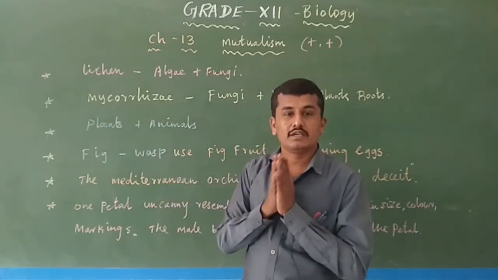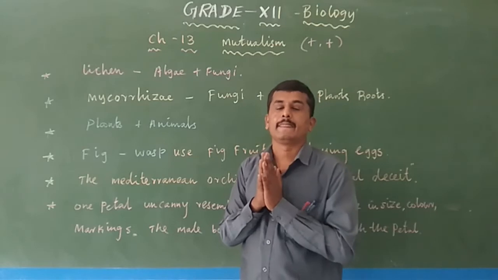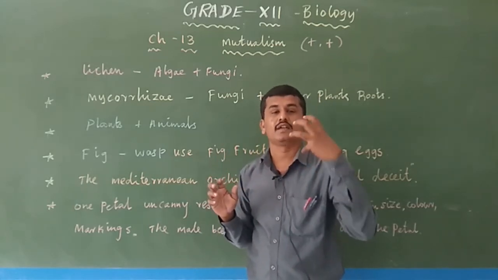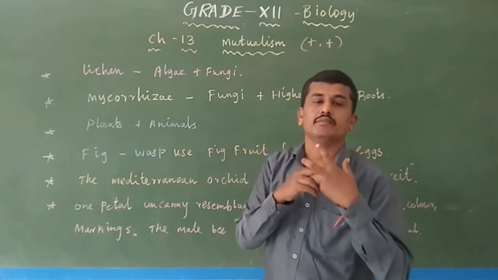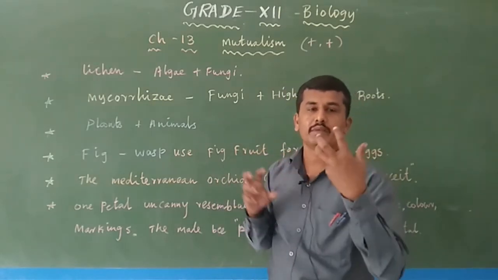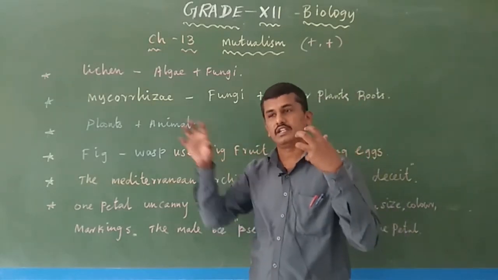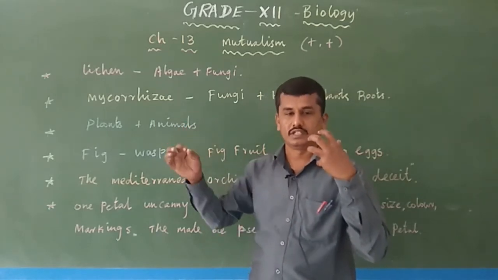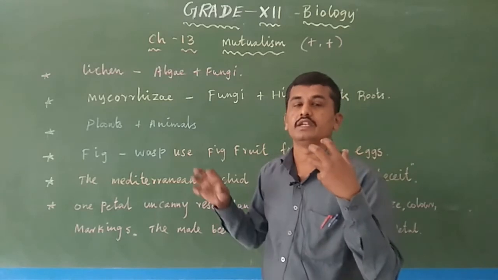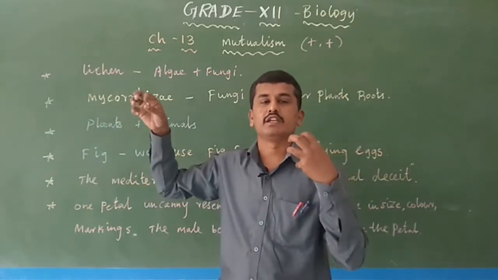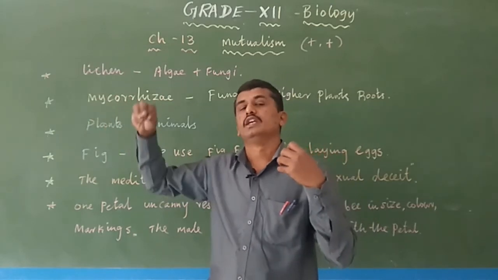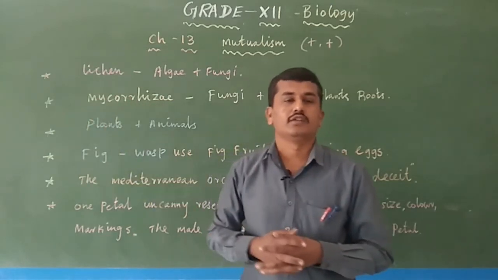So actually the female bee is not present. One petal of the flower looks like a female bee, so the male bee imagines it is a female bee. It is not actually a female bee, but the male bee is attracted and pseudo-copulates, and during the pseudo-copulation it also transfers the pollen grains.